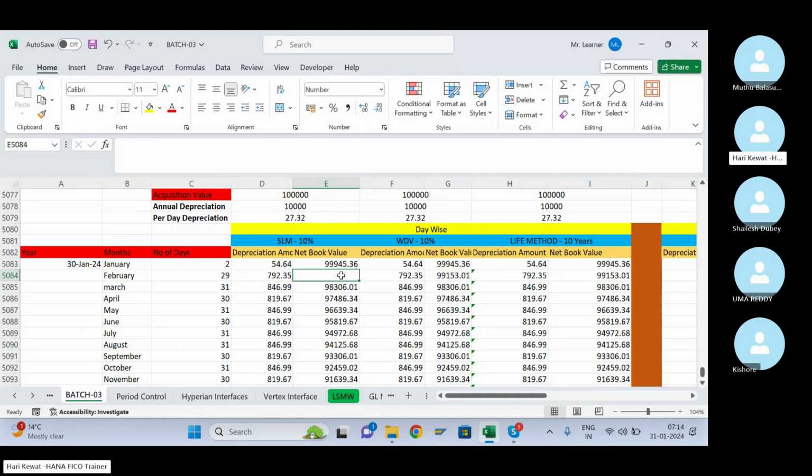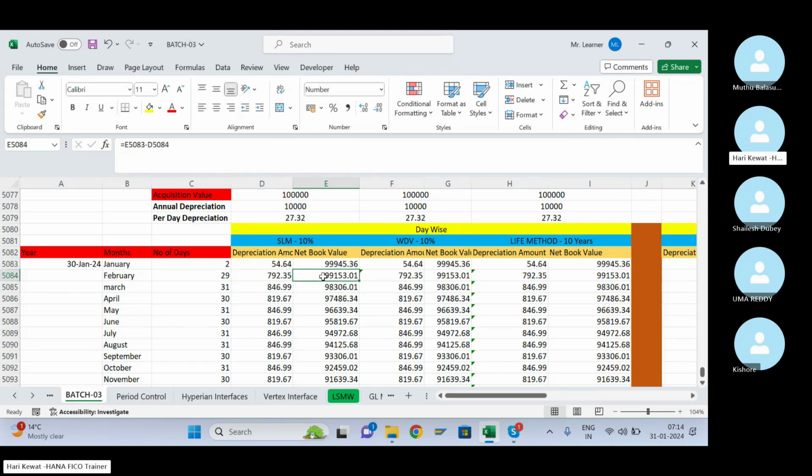You can calculate like this also: January month book value minus February month depreciation gives the net book value of February.